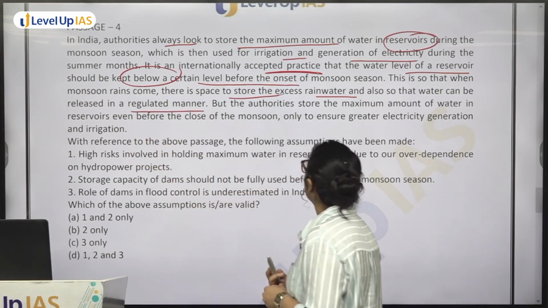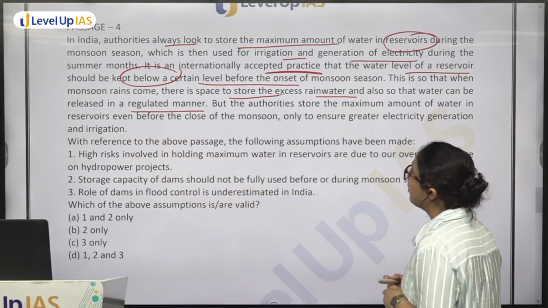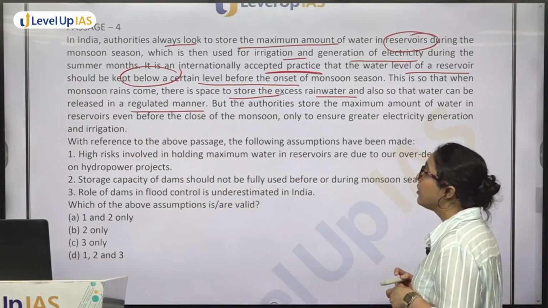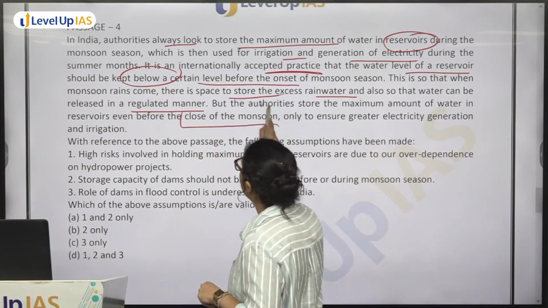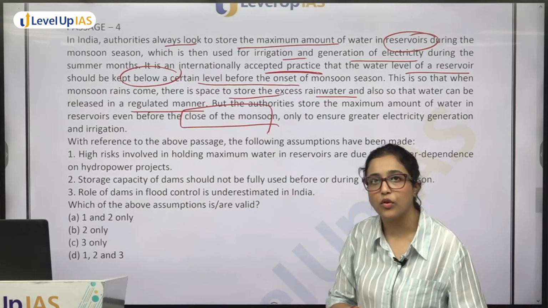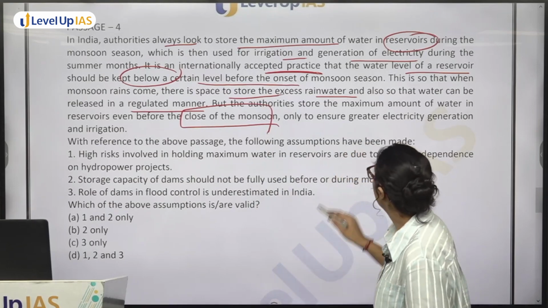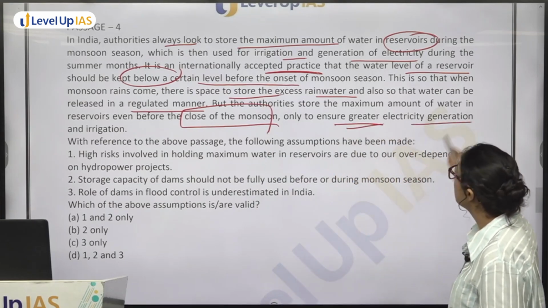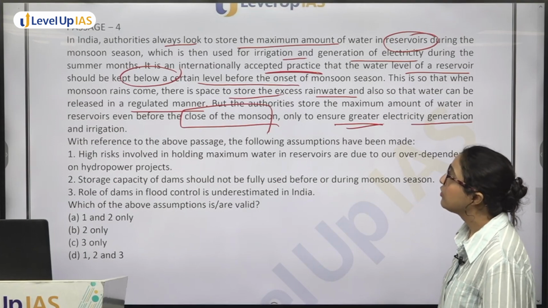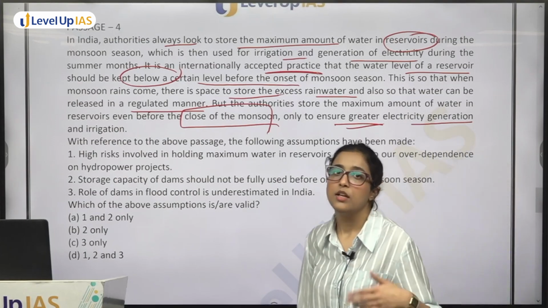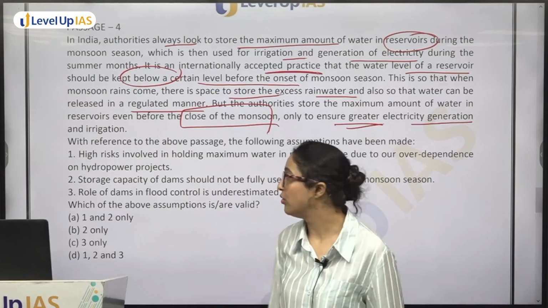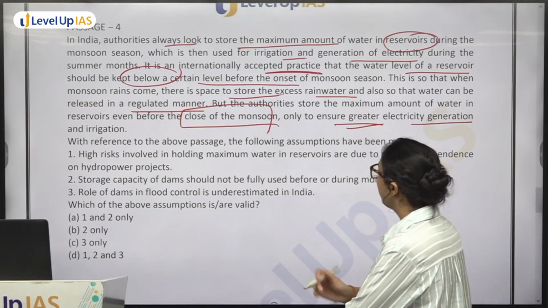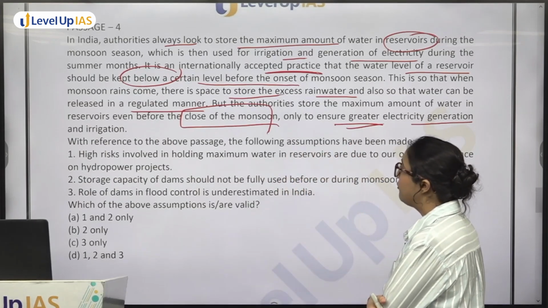But the authorities store the maximum amount of water in reservoirs even before the close of monsoon, only to ensure greater electricity generation and irrigation. Next, with reference to the above passage, the following assumptions have been made.